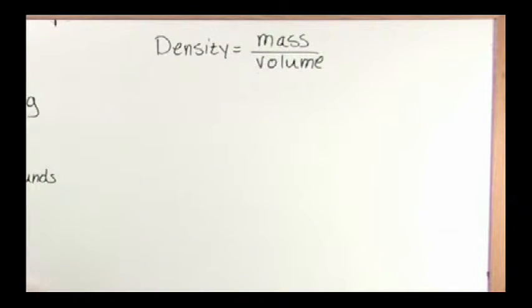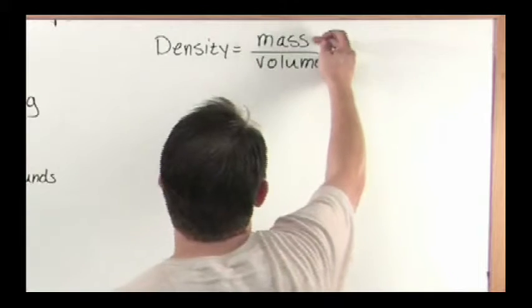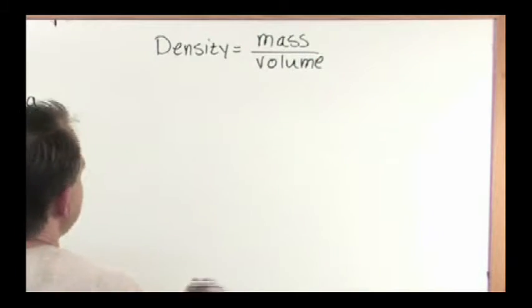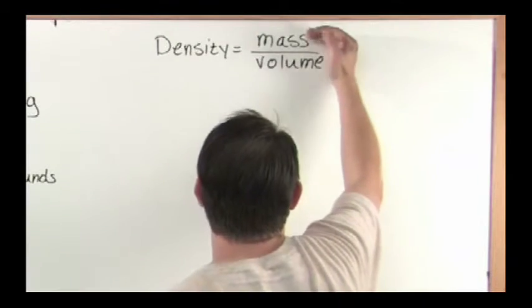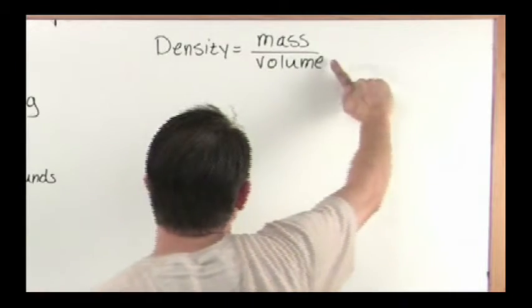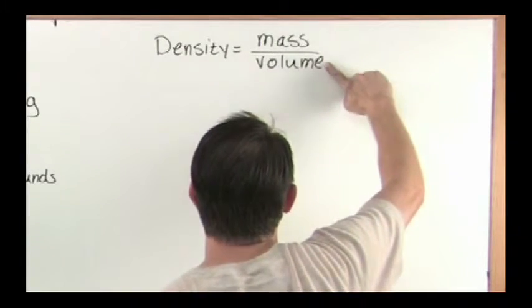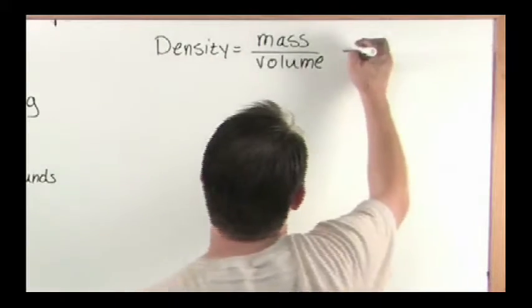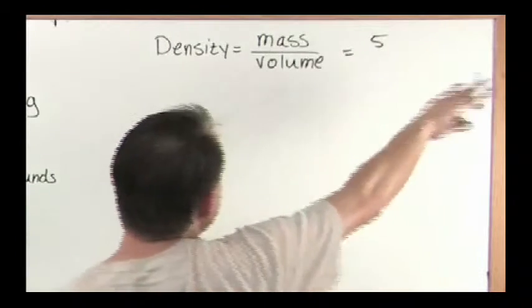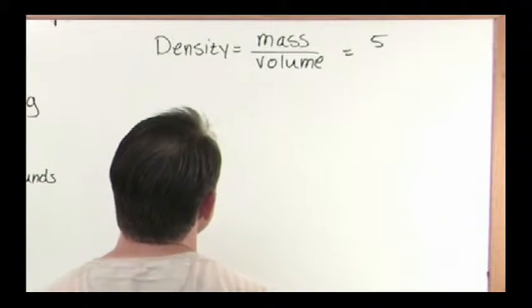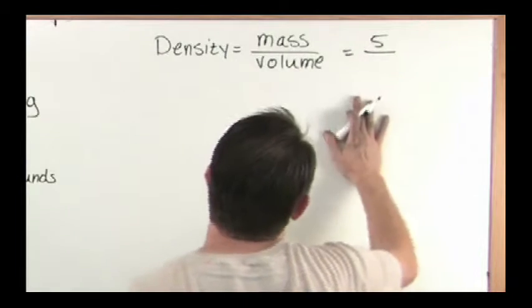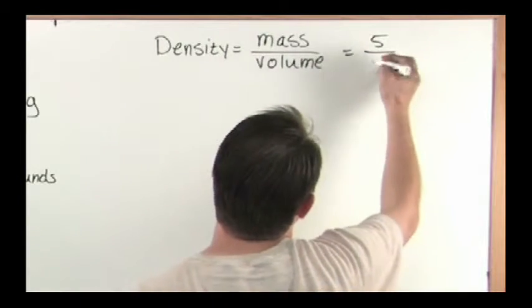Now think about this for a second. If I have this bowling ball with a certain mass and I don't change the mass, and I make the volume on the bottom bigger and bigger, let's say the mass of this bowling ball was 5. The units don't even matter. The original bowling ball has a volume of, let's say, 10.